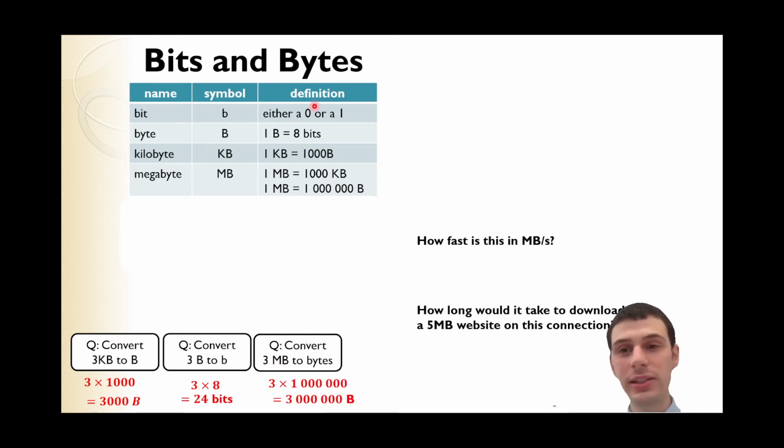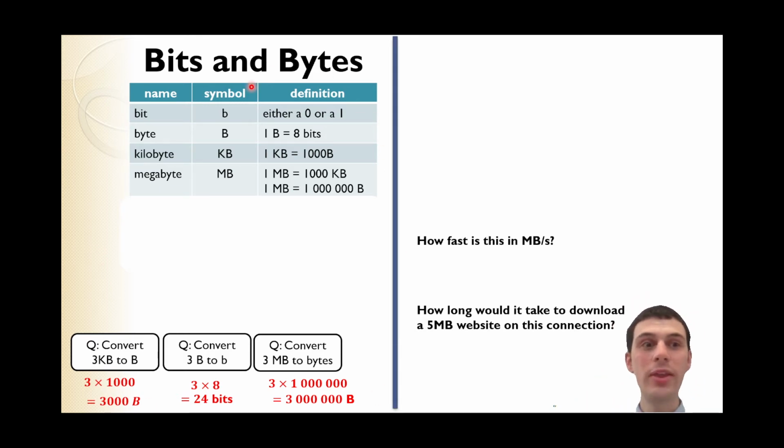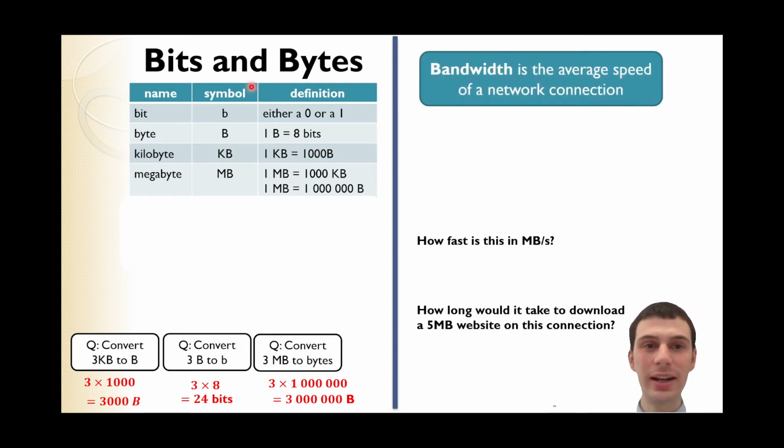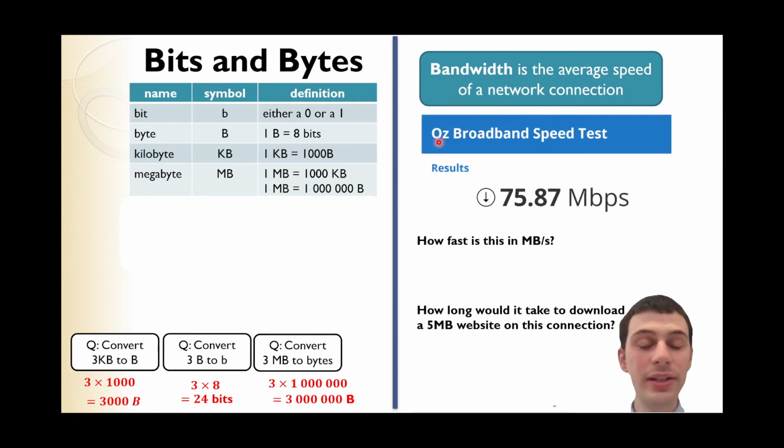Good. This section here talks about the amount of data, but we have another measure for the speed at which we're sending data. And bandwidth is the average speed of a network connection. As an example, you can go on many speed test sites. You just Google speed test and you'll find heaps of them. This one shows the results of a speed test that I did at school that says 75.87 mega. This little b, is that a bit or a byte? It's megabits. Megabits per second.